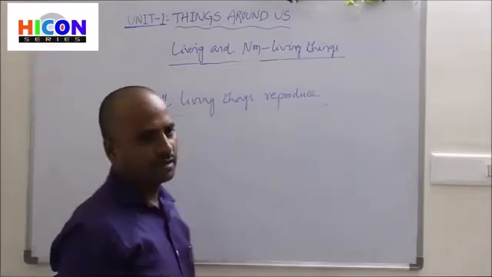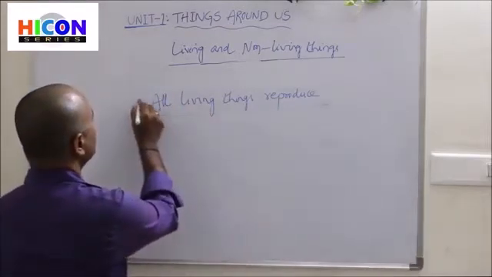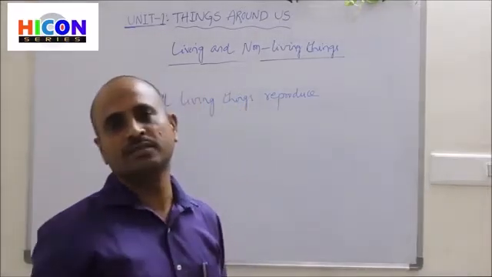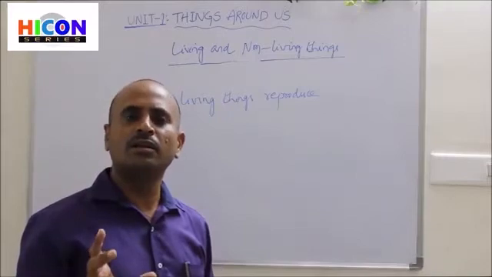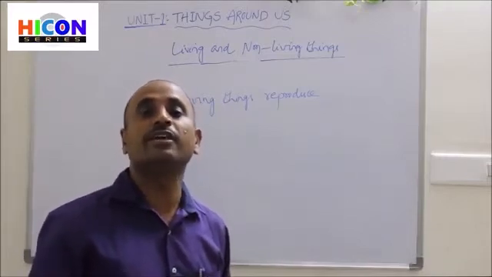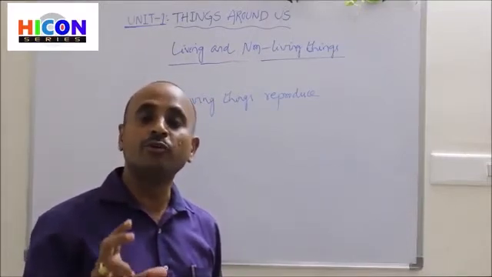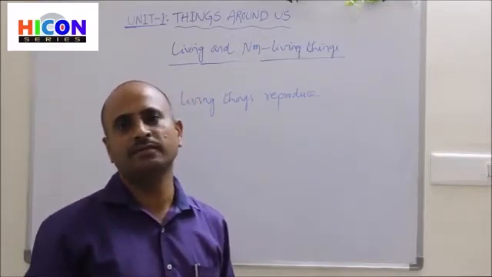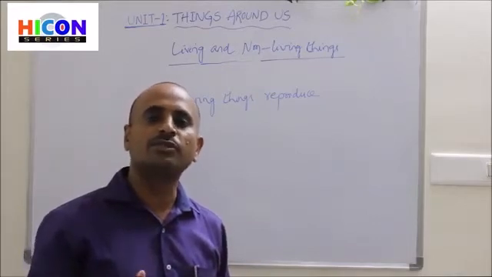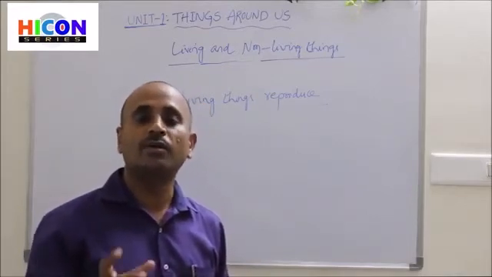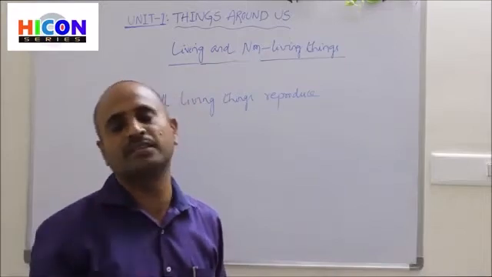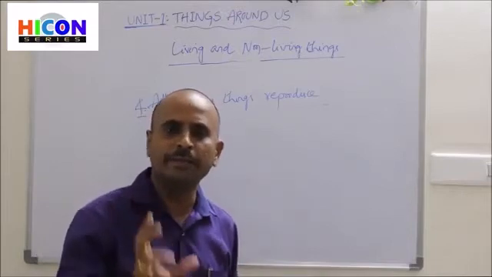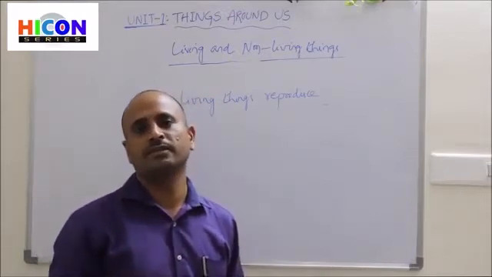So that means all living things give birth to their new ones. All living things produce their offspring, their new babies, or their new small kids during their lifespan. This process of producing their own kind, or producing their offspring or their own young babies, is called reproduction.